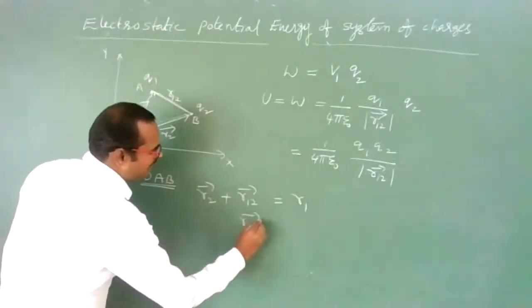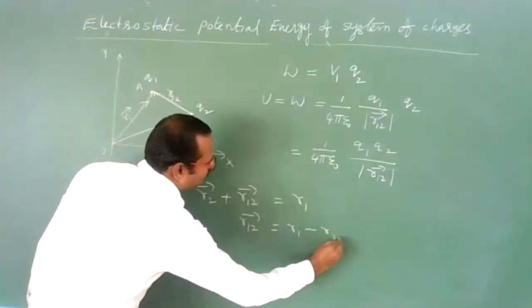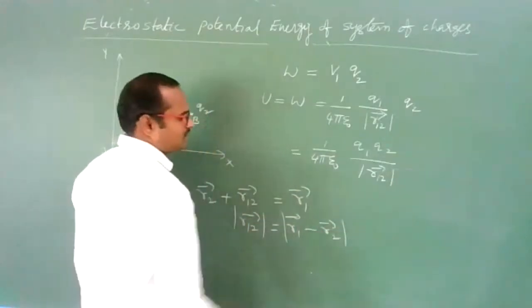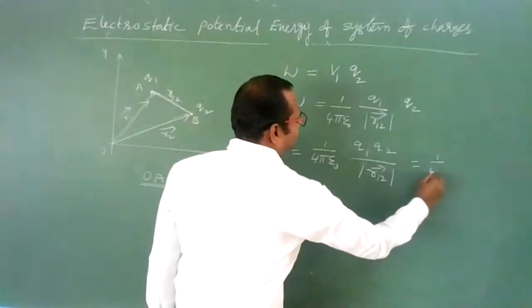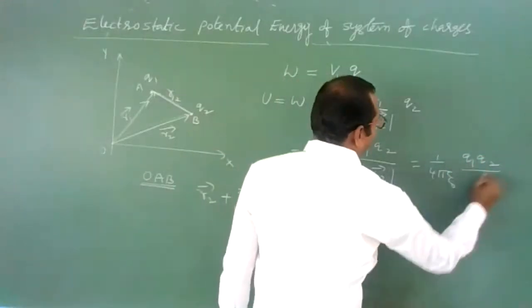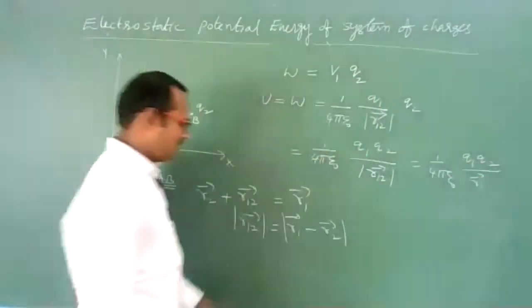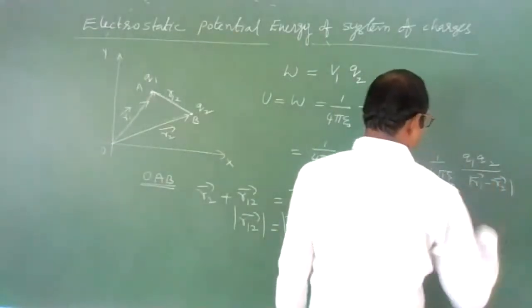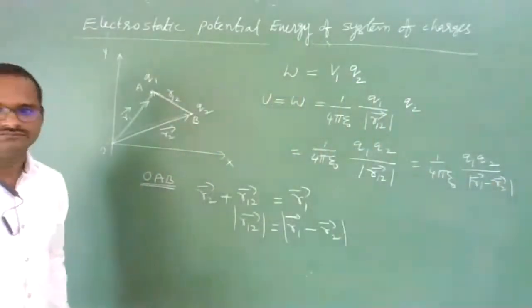Then r12 bar can be written as r1 bar minus r2 bar. If you want the modulus, it can be written as 1 by 4 pi epsilon naught Q1 Q2 by modulus of r1 bar minus r2 bar. Finish.